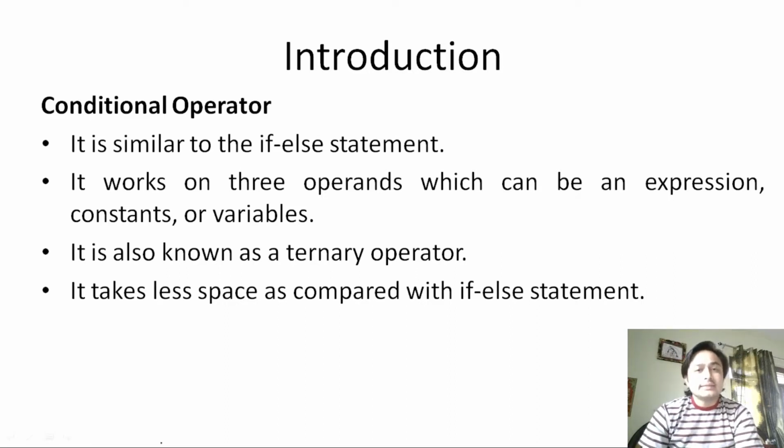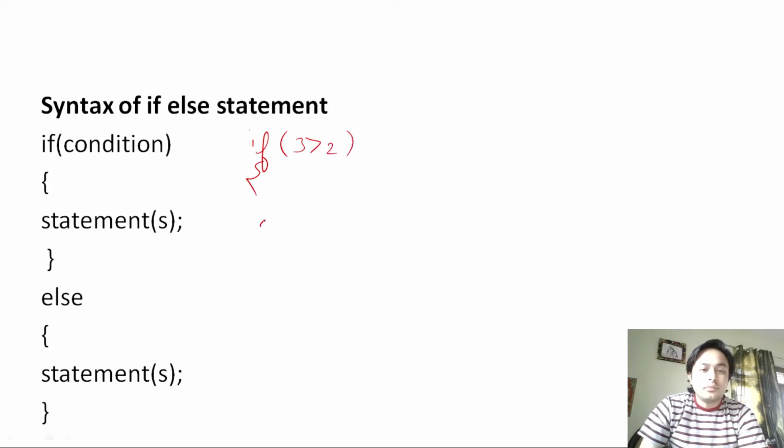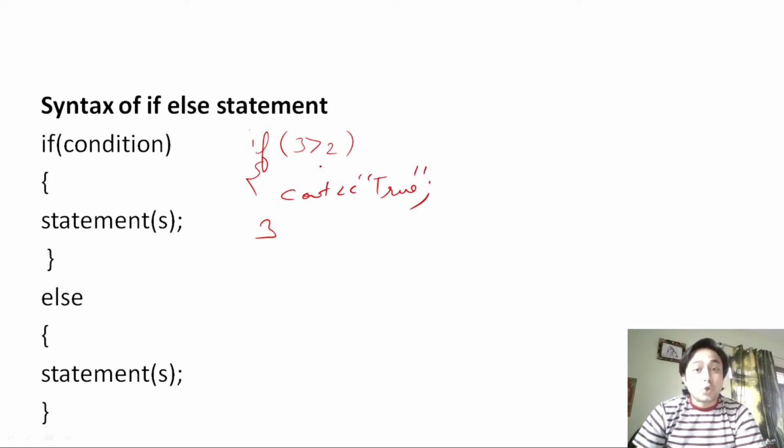Now let's understand the syntax of the if-else control statement. You can see that this is the syntax of the if-else control statement. If the condition is satisfied, then the if body part will be executed. Suppose the condition is 3 is greater than 2, so this if part will be executed and it will show the message true.